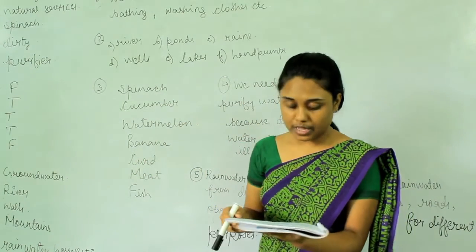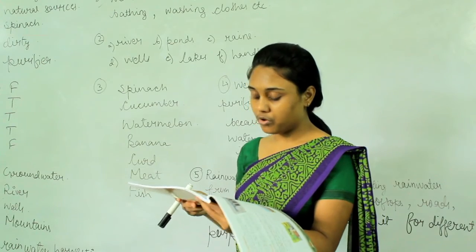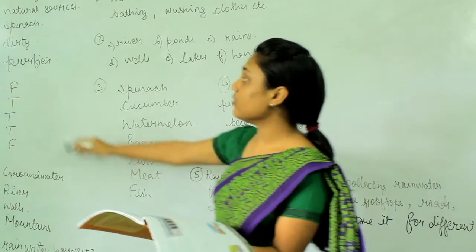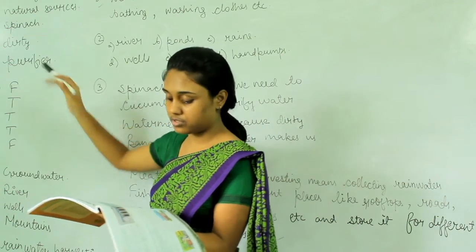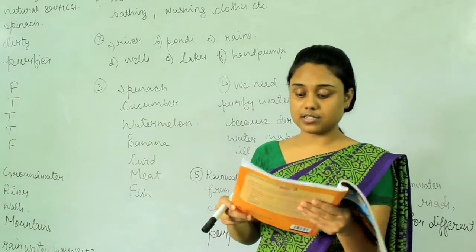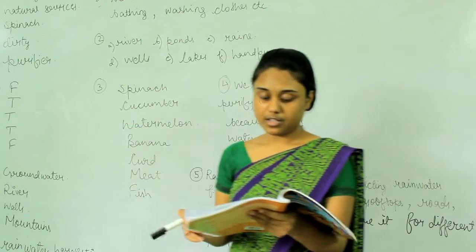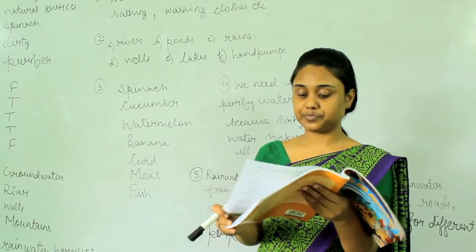Now put true or false against the statements. Rivers or ponds are man-made sources of water. Rivers and ponds are not man-made sources of water, therefore it is false. Seas and oceans contain salty water. True, they contain salty water. Now, a hand pump is used to get groundwater.